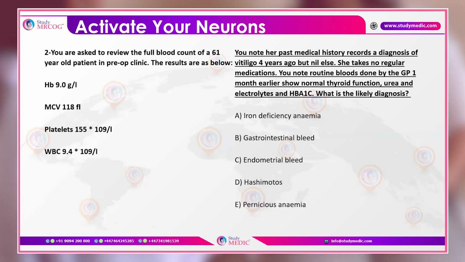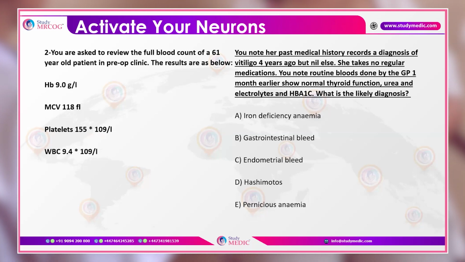You note her past medical history: a diagnosis of vitiligo 4 years ago, and nothing else. She takes no regular medications. Routine blood done by the GP 1 month earlier shows normal thyroid function, urea and electrolytes, and glycosylated hemoglobin. So what is your likely diagnosis?